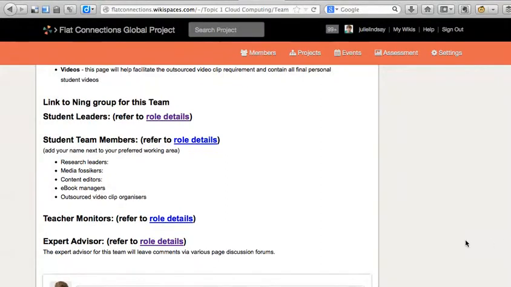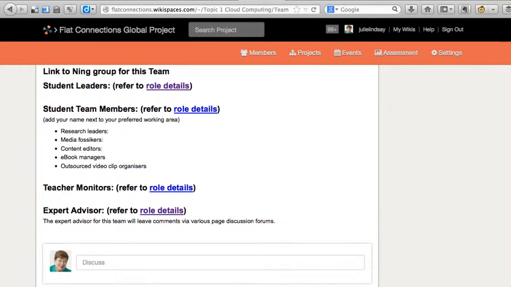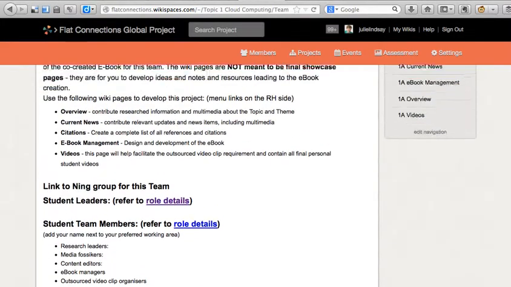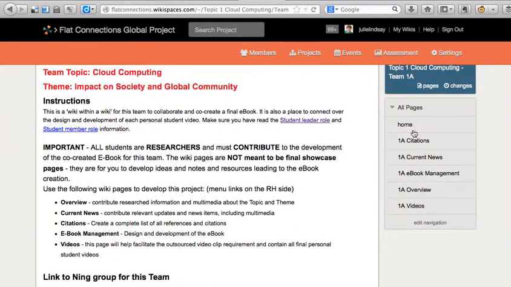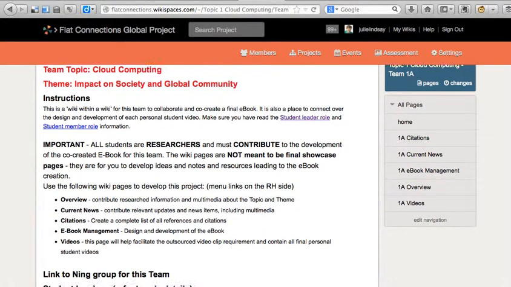There's a link back, of course, to the details about expert advisors and the role that we want you to play. You'll see on the right hand side here there are other wiki pages associated with this team. Citations, current news, ebook management, overview and videos. Now we ask that you work with the home page here.